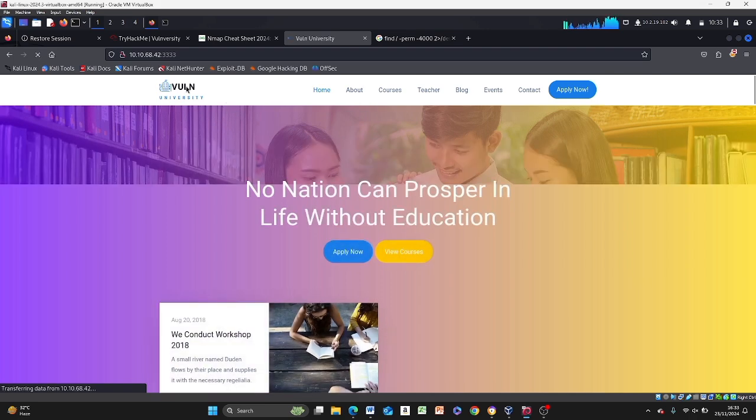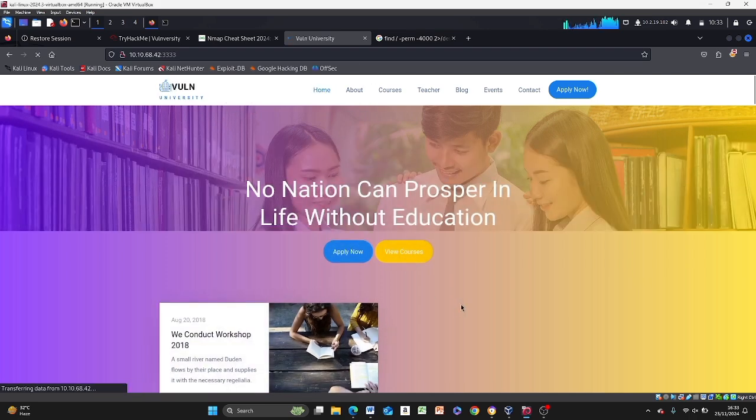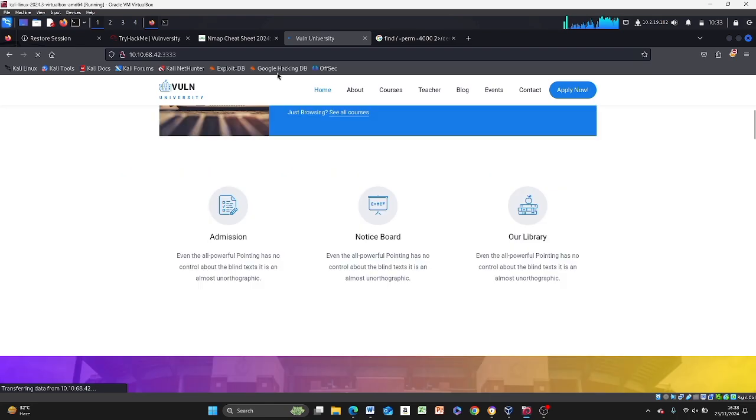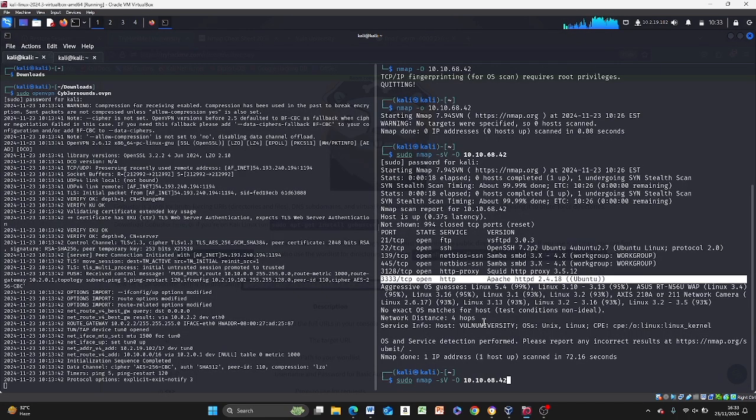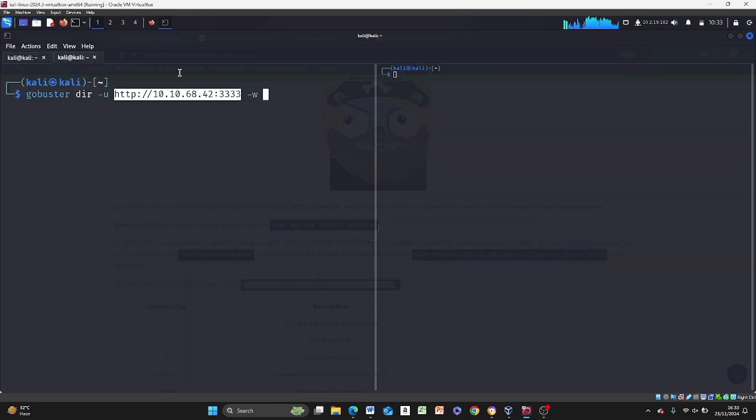Okay, I think we have something here, and it's called Vulnversity, literally the name of the box we are talking about. You can go through and play around. If you come to your Nmap scan, it's already picked that the host name is Vulnversity. Obviously if it was on port 80, you would not necessarily need to put the port, because this is on a different port.